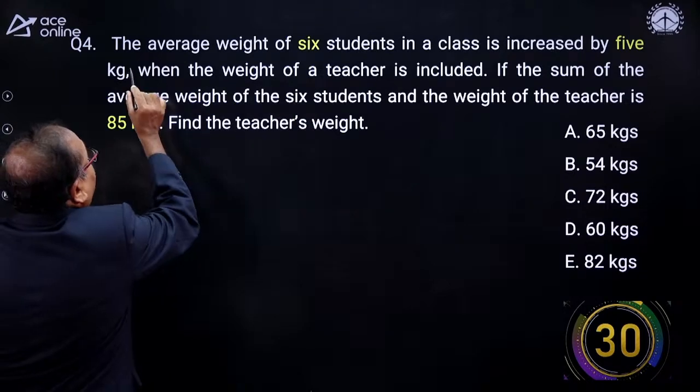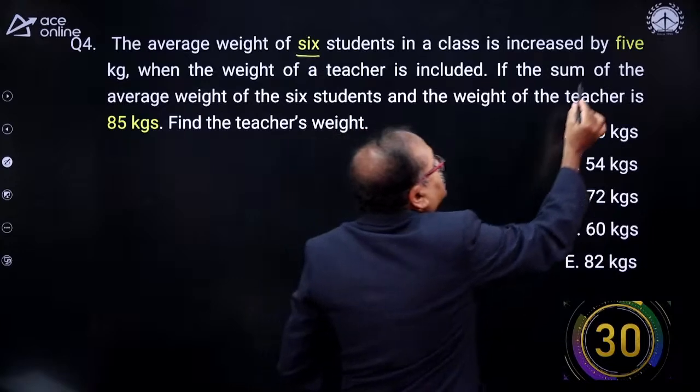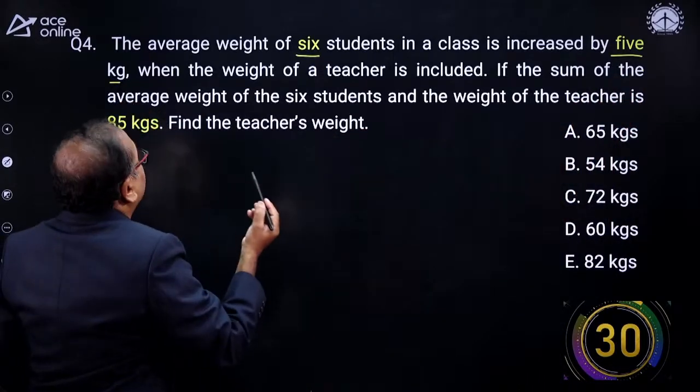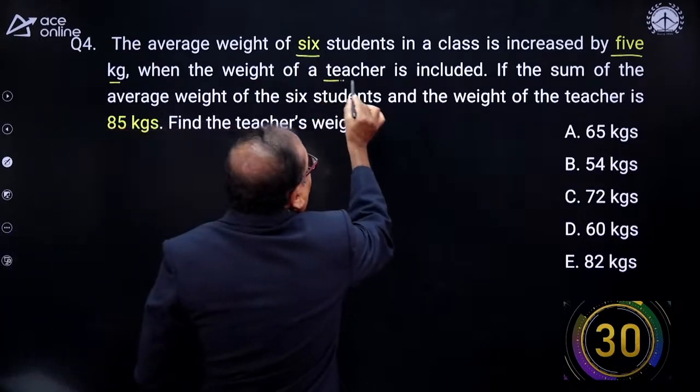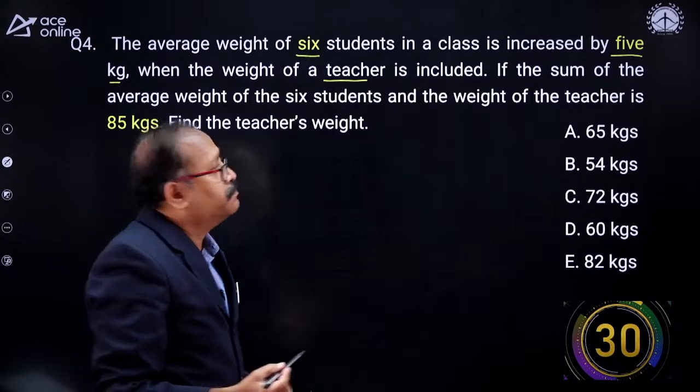The average weight of 6 students in a class is increased by 5 kg when the weight of the teacher is included. So it's a very common format of the question.